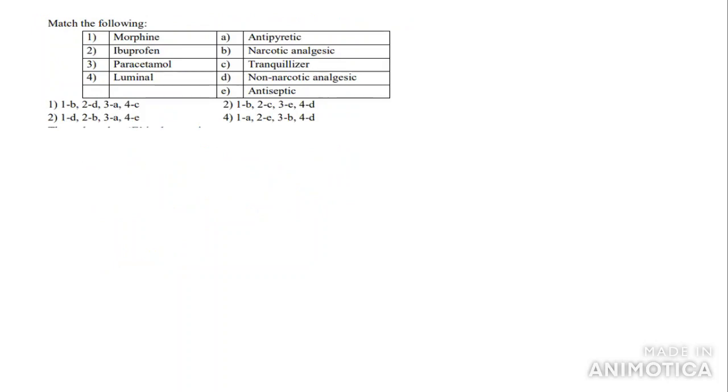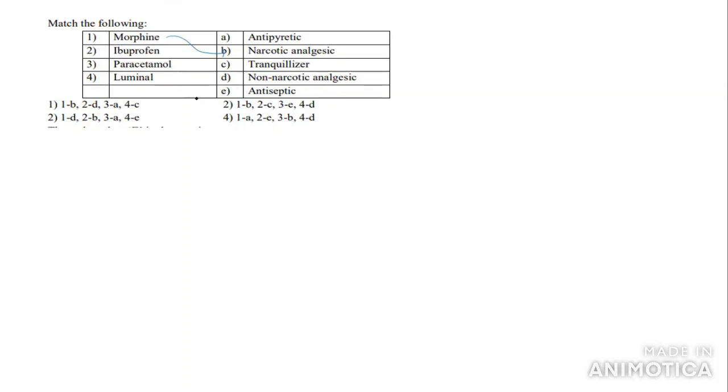So come to the next question. Match the following: morphine, brufen, paracetamol, and luminol come under which categories?